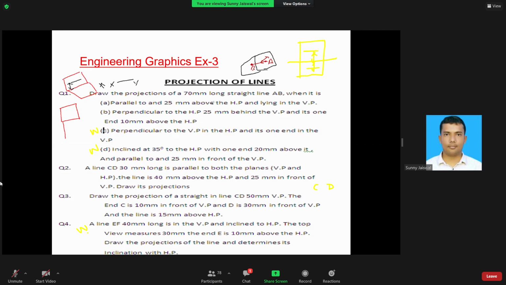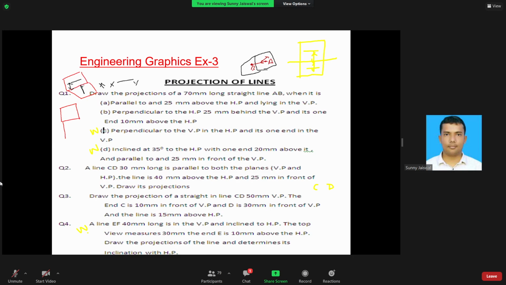It will be on the line, no? Means it will be like this, from XY. When you're looking from the front, you will get one point.